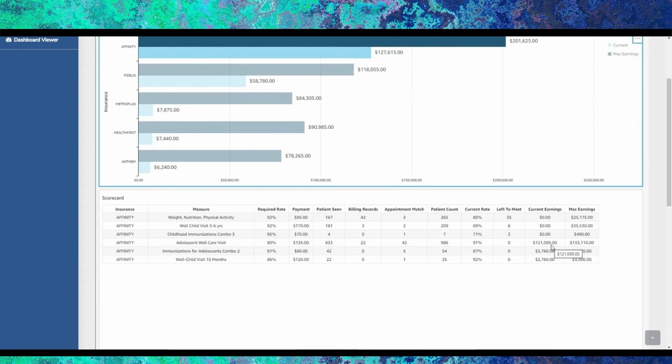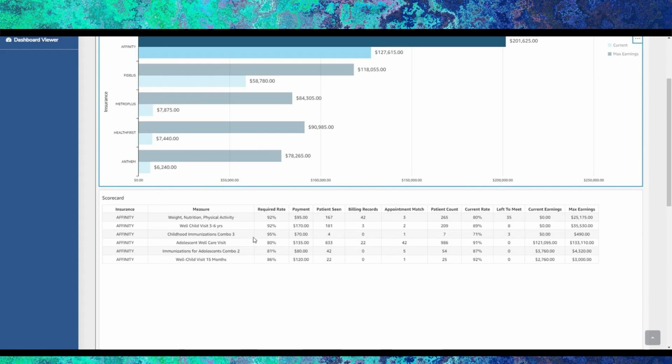Let's first look at one line item that has met the current earning threshold. So looking at adolescent well-care visits, the required rate for Affinity to pass this measure is 80%. The individual amount for each patient is $135. To date, the practice has seen 833 members, has successfully billed for 22, and has appointments for 42. Total patient count required by Affinity for adolescent well-care visits is 986.